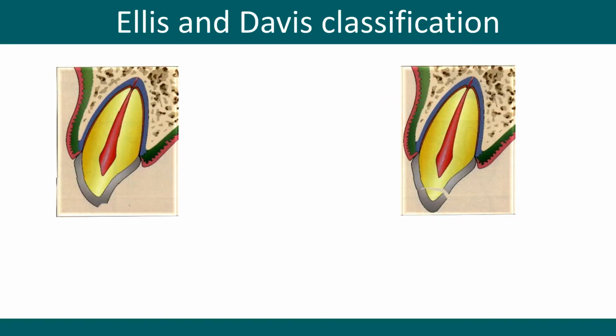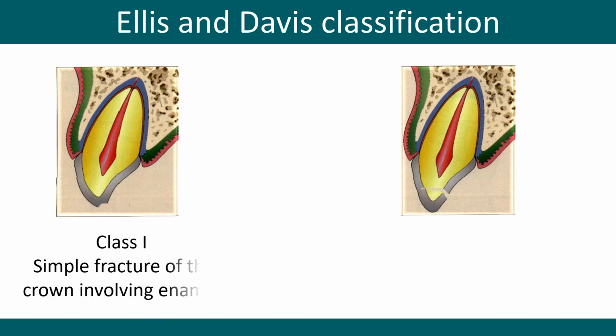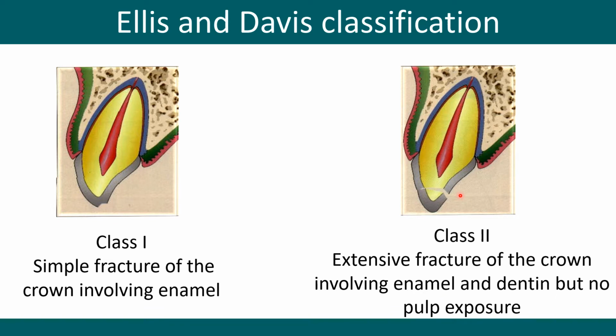We'll begin with the classification. We start with Ellis-Davis classification. Class 1, according to this, is simple fracture of the crown involving only the enamel. Now you can see just the enamel is chipped off here. Class 2 is extensive fracture of the crown involving enamel as well as dentine, but no pulp exposure is seen.